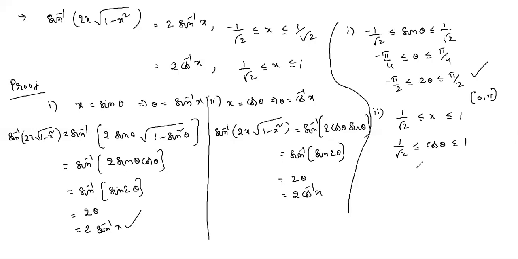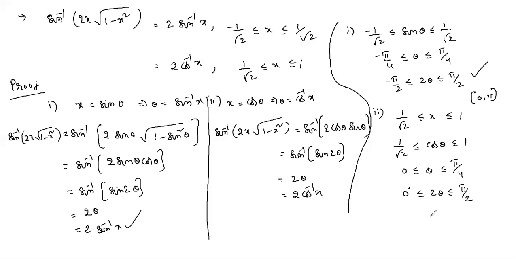So 1 by root 2 less than or equal to x means cos theta, if you take x equal to cos theta. Cos is a decreasing function, so you have to reverse: 1 is 0, and 1 by root 2 is pi by 4. If you multiply with 2, this is 0 to pi by 2. So this is the principal value branch of cos inverse x, 0 to pi. Okay, this also belongs to the interval 0 to pi by 2. So this is in the principal value branch.